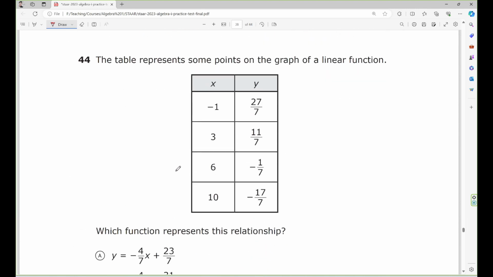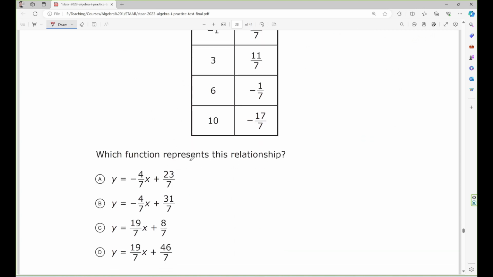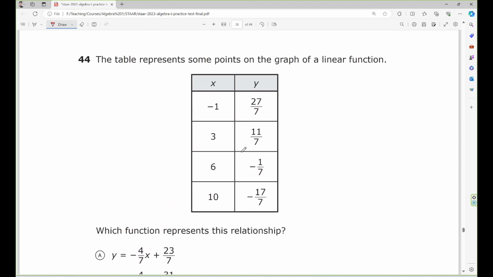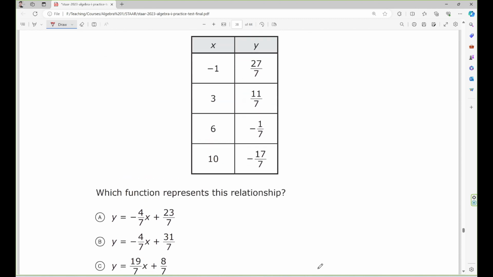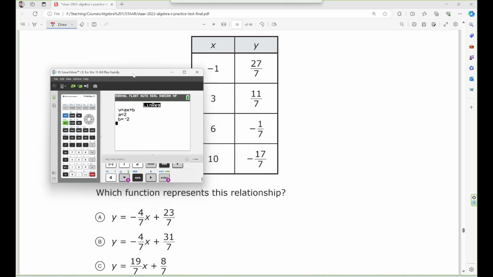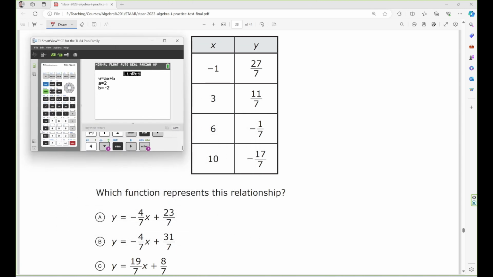Alright, number 44. The table represents some points of the graph of a linear function. Which function represents this relationship? Oh, so you put it on the calculator. Start. Edit. Now L1: negative 1, 3, 10.